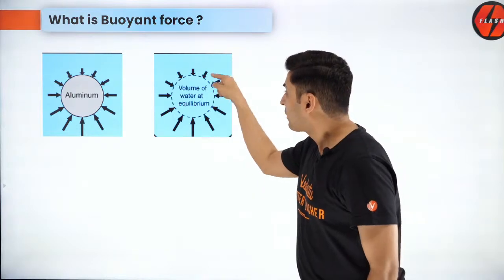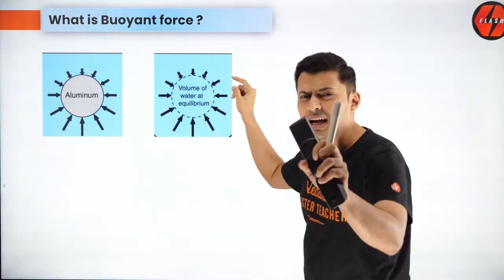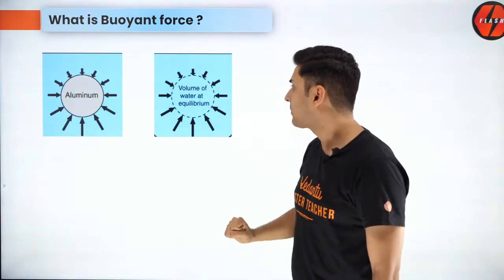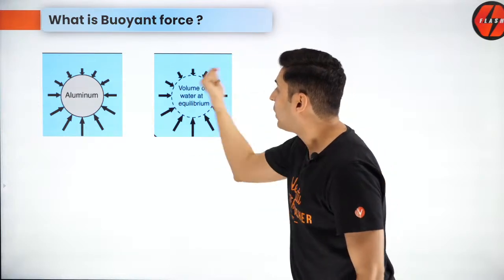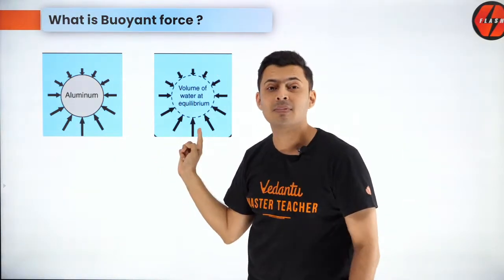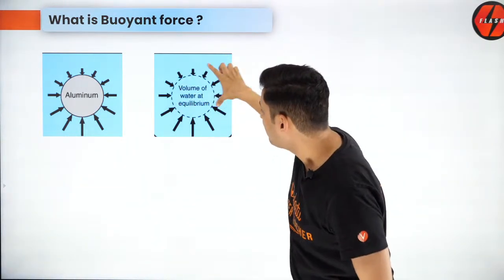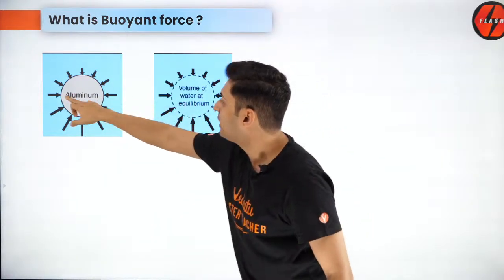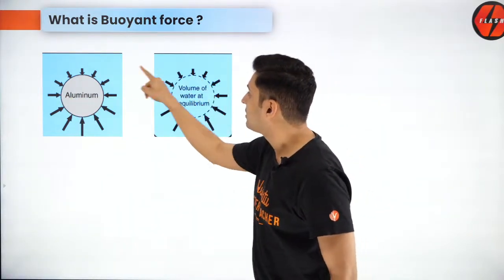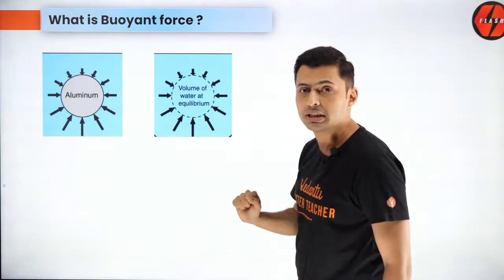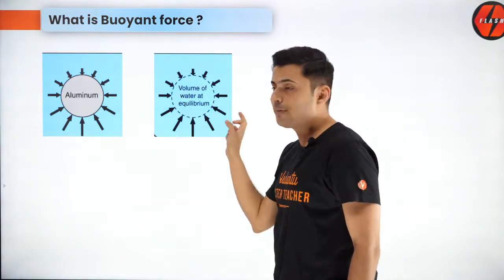Now, once you draw this boundary, just understand one simple thing. The forces acting at all these points will still be the same. Why? Because you are still at the same depths at each point. This force will not change. This force won't change. All the points will have the same forces.